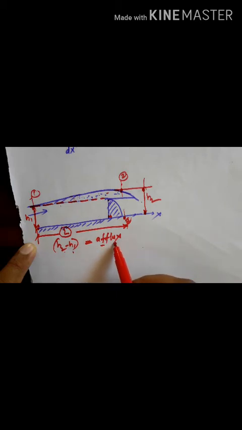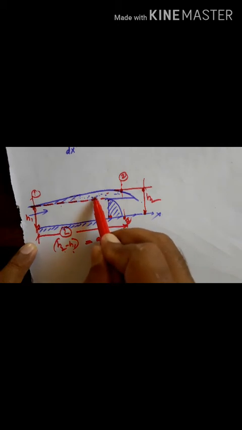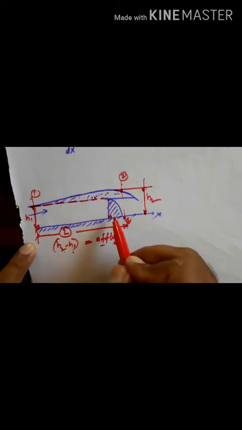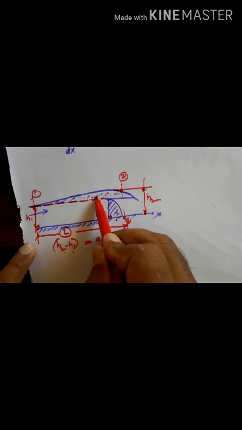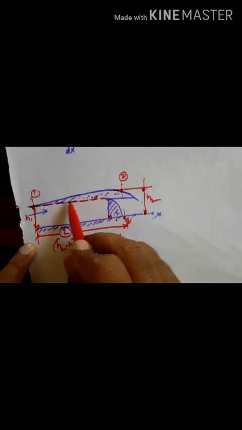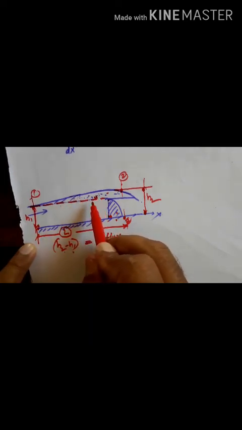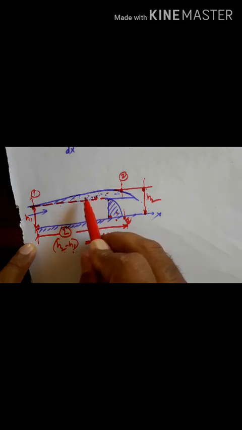The afflux is nothing but an increase in water level due to the obstruction across the channel width, and this is also called a backwater curve. That is the profile of rising of water on the upstream side.